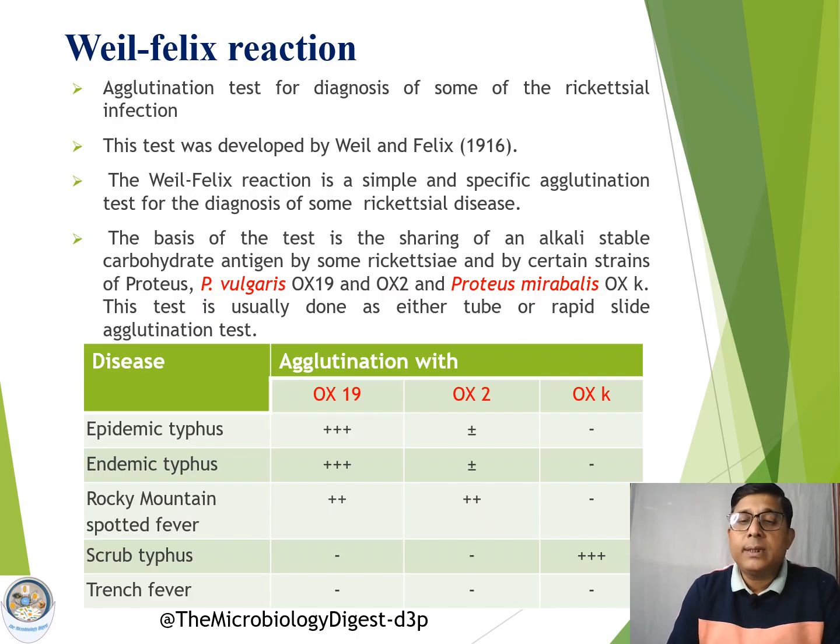This Weil-Felix reaction we can perform in a tube, or it can be used as a slide test. This is a very important diagnostic test, used in most cases for diagnosis of rickettsial diseases.